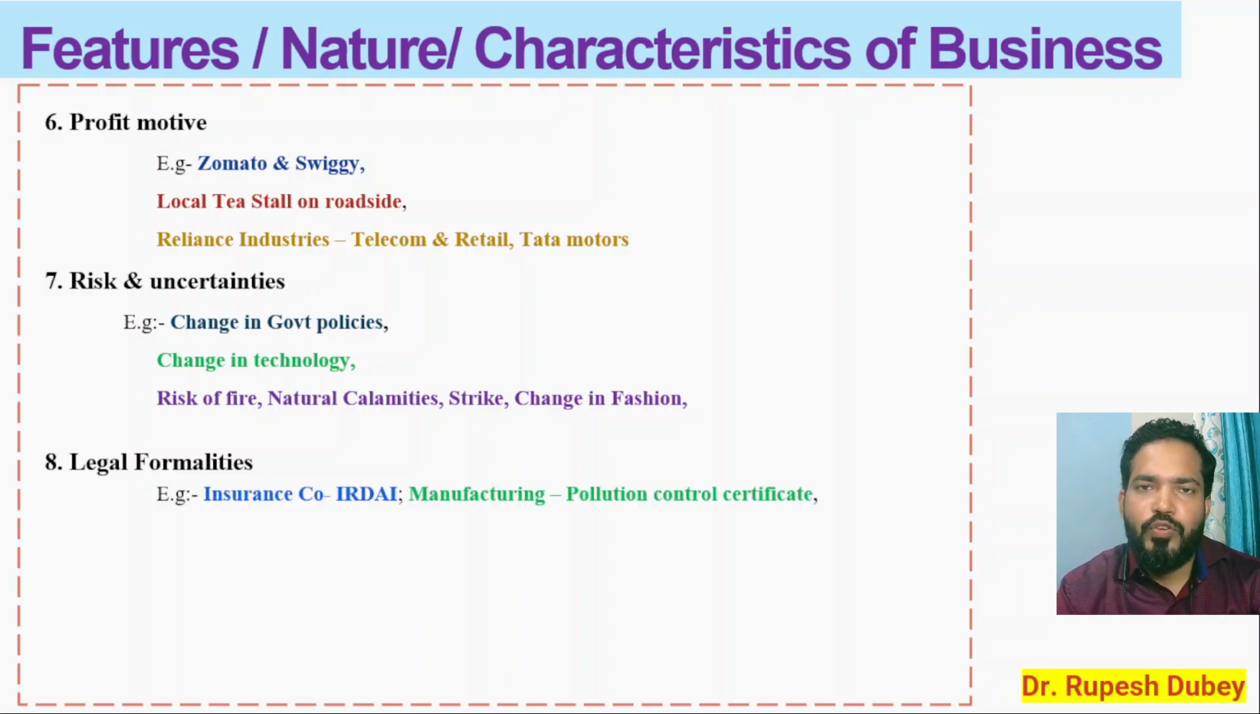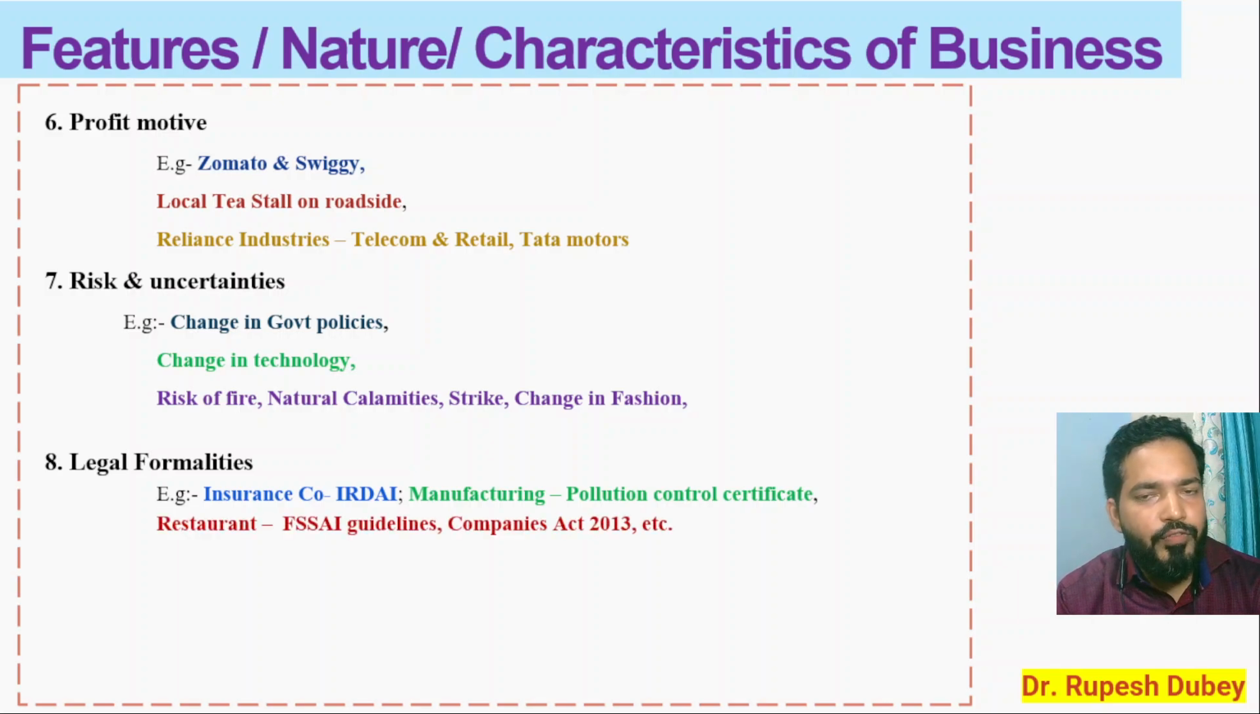Example, insurance company has to follow the guidelines of IRDA। If you are in the manufacturing business, then you have to take the certificate from the pollution control department। Then if you are in the food related business, restaurant related business, then you have to follow the guidelines of FSSAI। And if you are starting a company, then you have to follow the guidelines and take the license and registration from the Companies Act 2013 and so on। So this is one of the features of business। Then quality focus, next feature, next nature is quality।